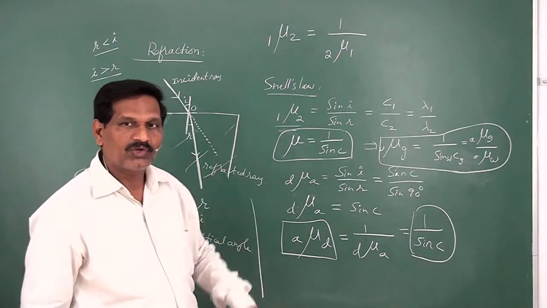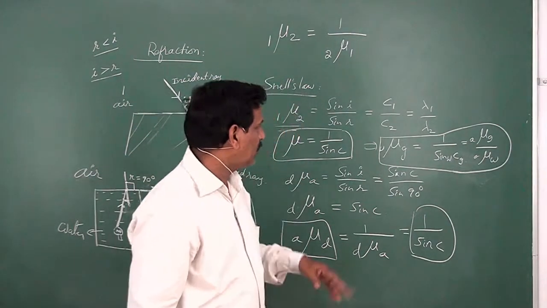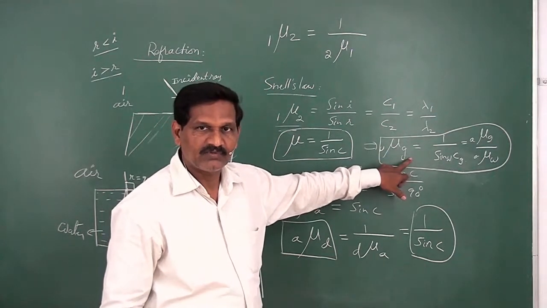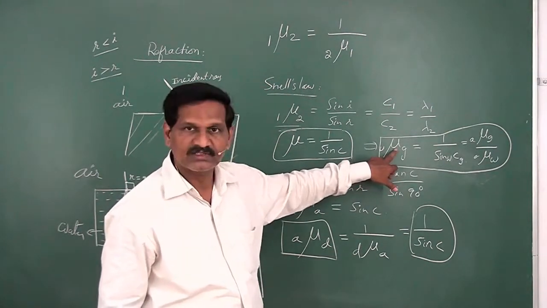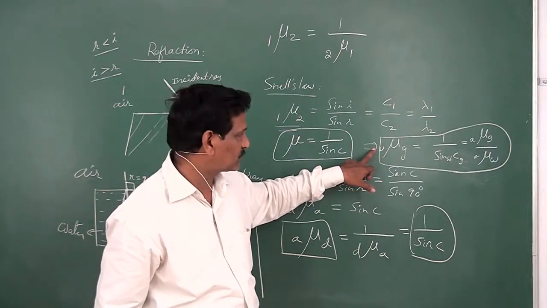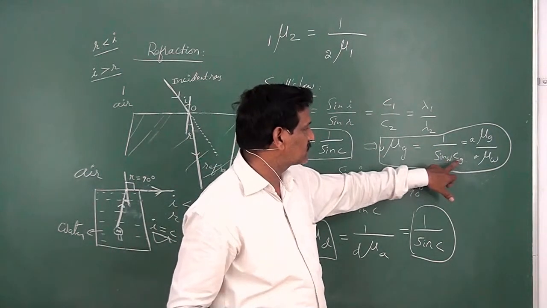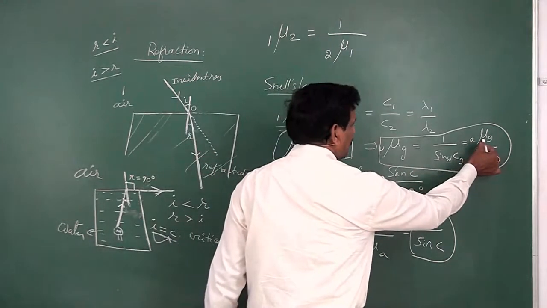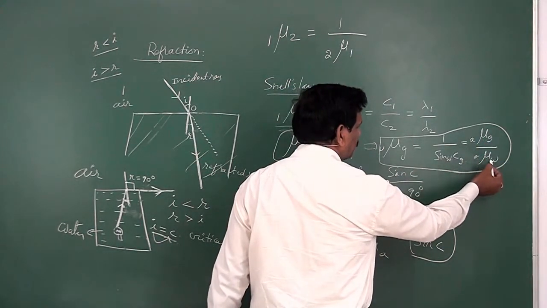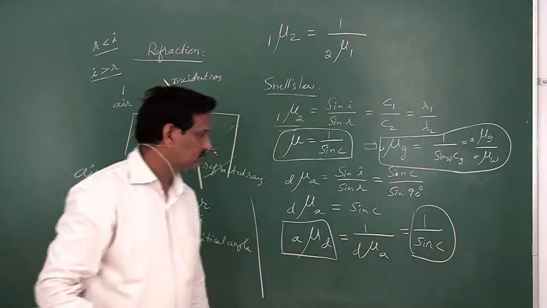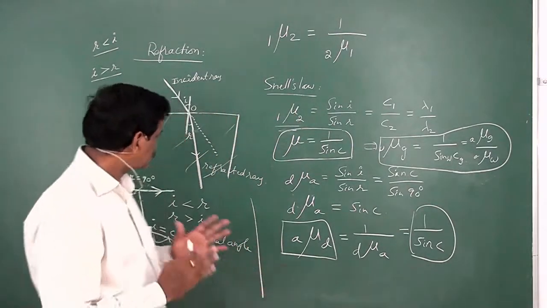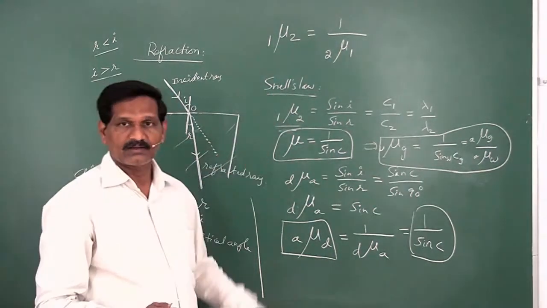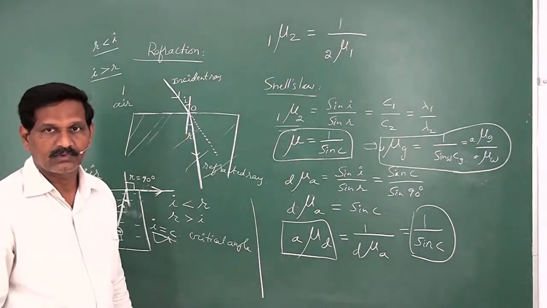If there are two different optical media other than air, then the refractive index of one medium with respect to another, that is, refractive index of glass with respect to water, suppose, is equal to 1 by sine C of glass with respect to water. And you can also write it like this: absolute refractive index of glass by absolute refractive index of water. So this is refraction, refractive index, Snell's law, and the critical angle.